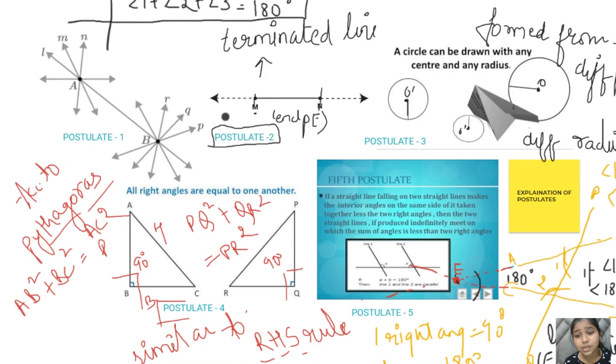They won't meet when produced forward. For example, they were the two lines.